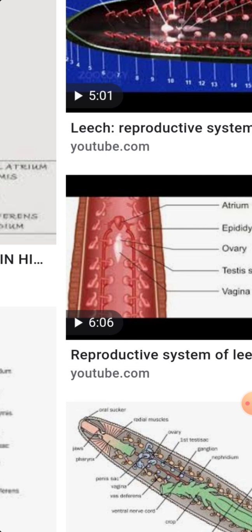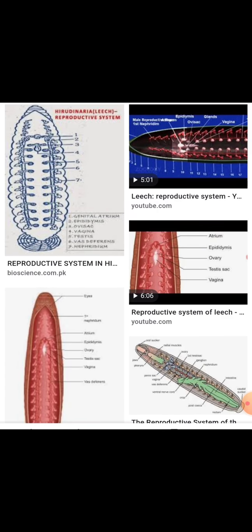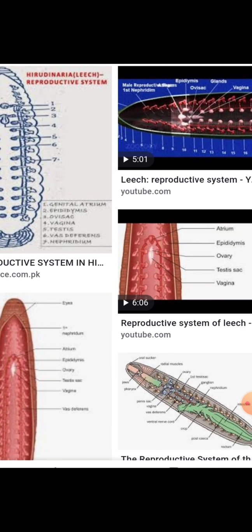This is totally what we have seen from the beginning till now. This is the male reproductive system.